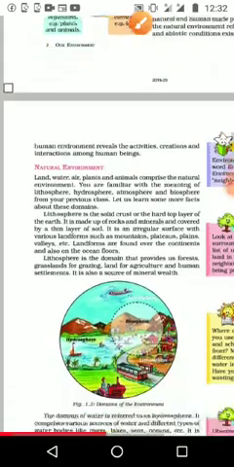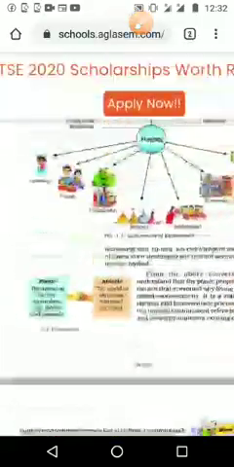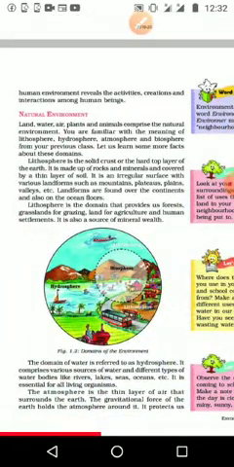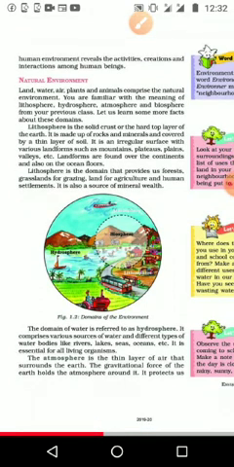The next topic is the natural environment. We studied the first component, that is nature or the natural environment. In that we said land, water, air, plants, and animals are all included in the natural environment. First, it is the lithosphere. It is the solid crust or the hard top layer of the earth.